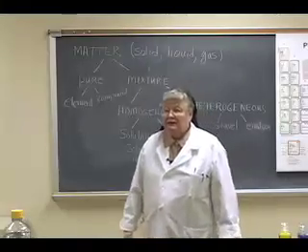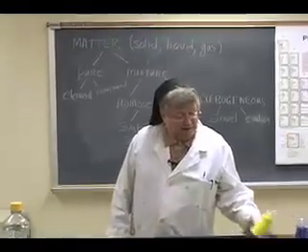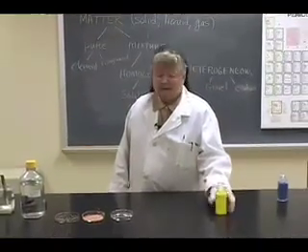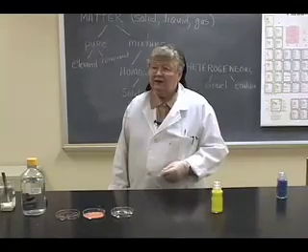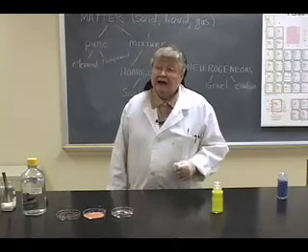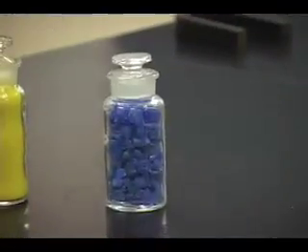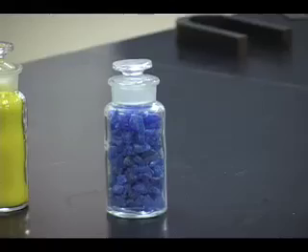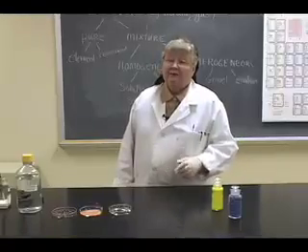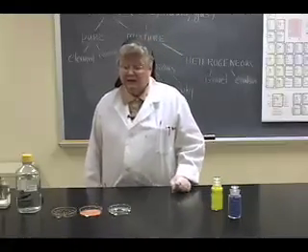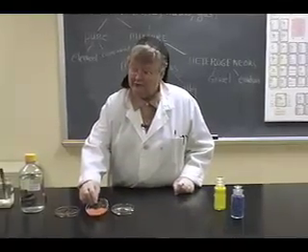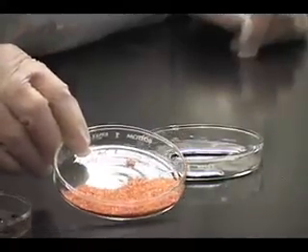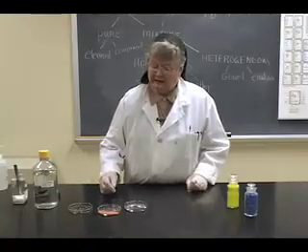Some examples I have to show you are these substances. This is potassium chromate, nice yellow color. It's a crystalline solid, and it is a compound. This is copper sulfate. Again, it's very nice blue crystals, and it is a solid. We have some things classified as metals, and these are elements. You may recognize this color, copper. This is copper metal. Metal has a property that it is kind of shiny.